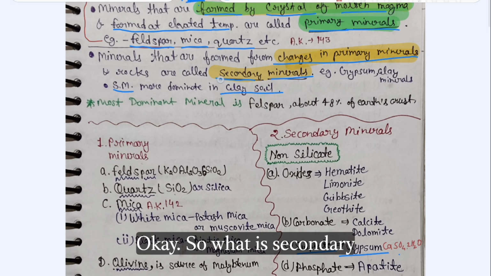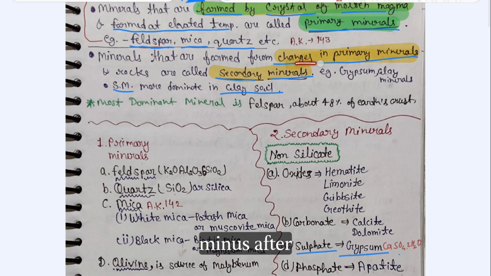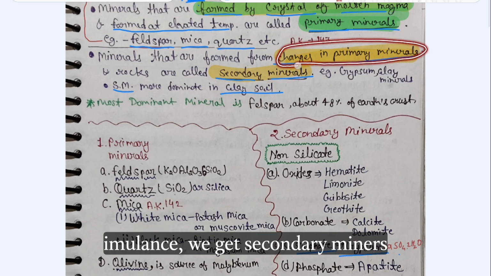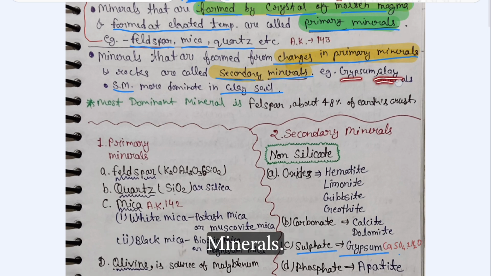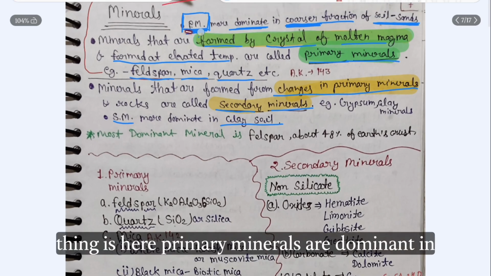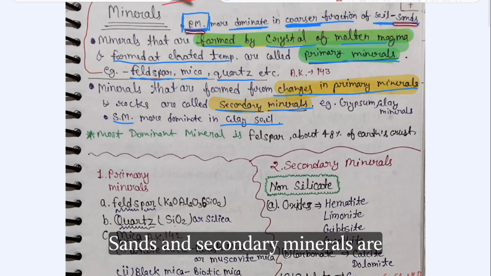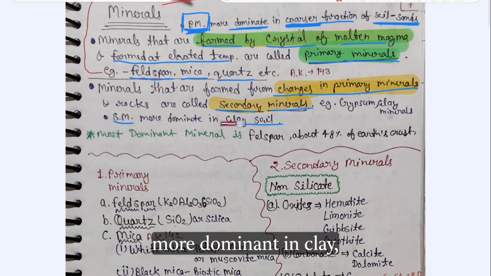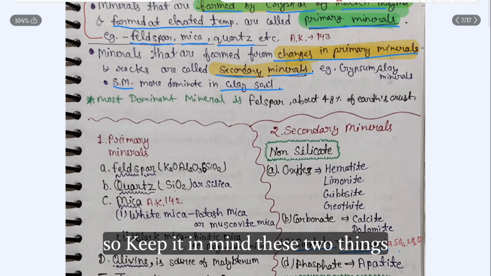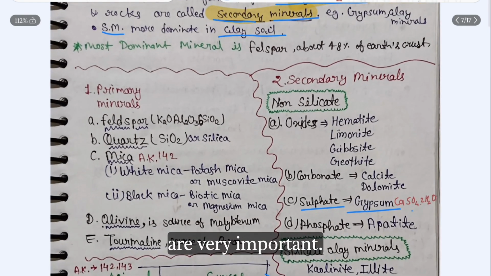Okay, so what are secondary minerals? After change in primary minerals, we get secondary minerals. For example, gypsum and clay minerals. And one thing is here: primary minerals are dominant in sands and secondary minerals are more dominant in clay. So keep it in mind. These two things are very important.